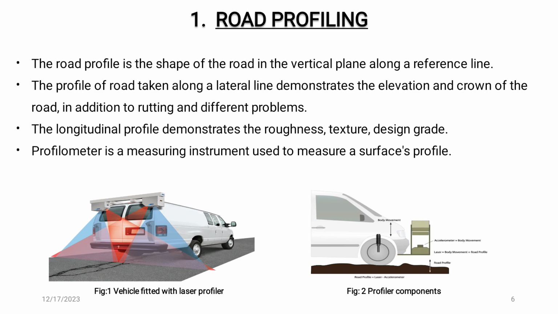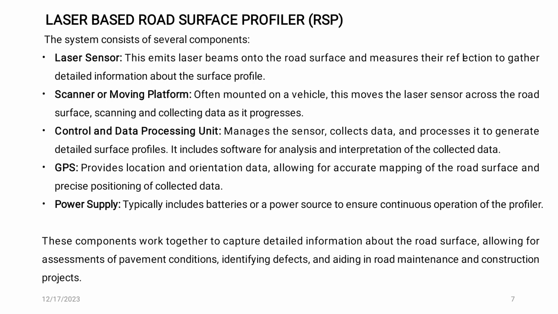As we see in the figure, the laser is mounted on the vehicle which is used for detection of cracks on the road. So in the next slide, the laser-based road surface profiler. The system consists of several components: laser sensor, scanner or moving platform, control and data processing unit, GPS and power supply.